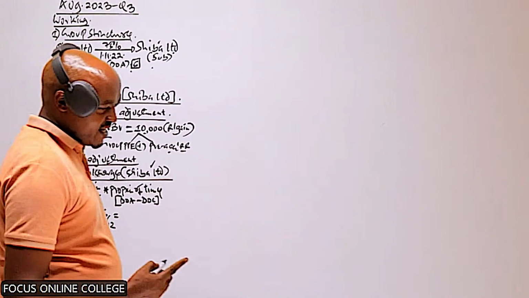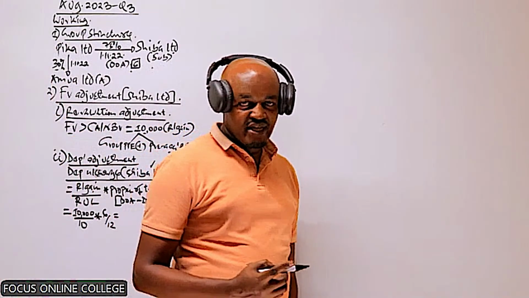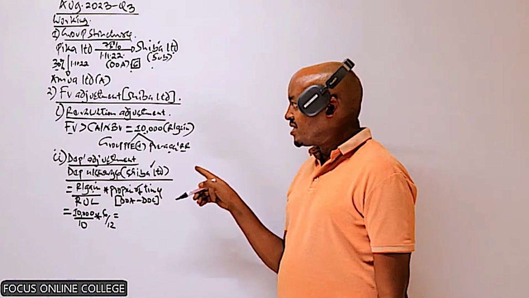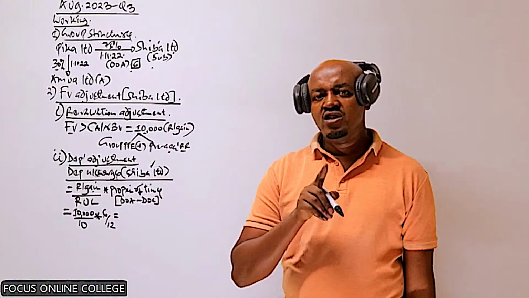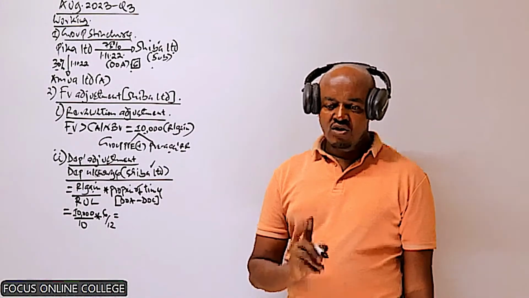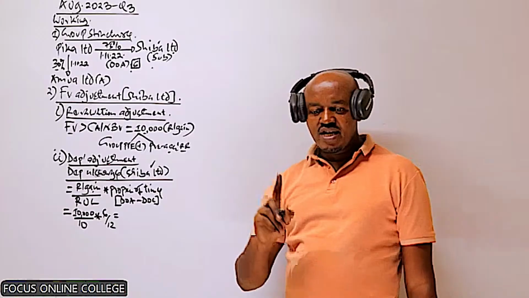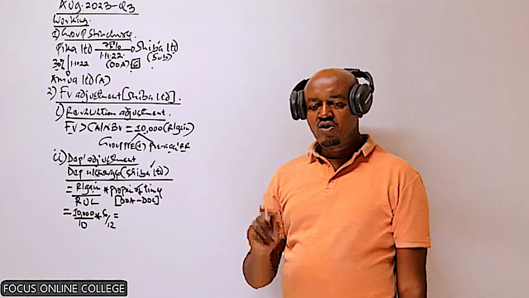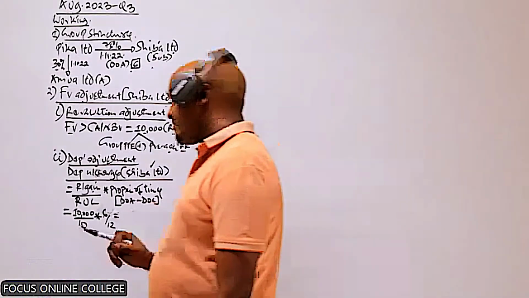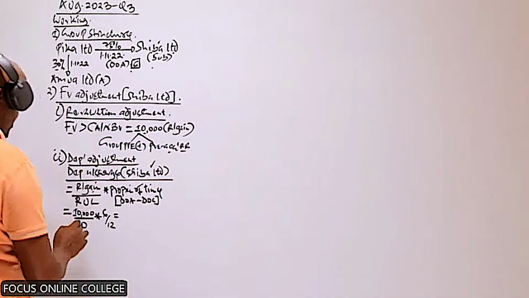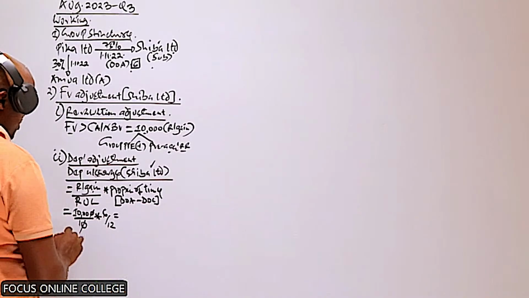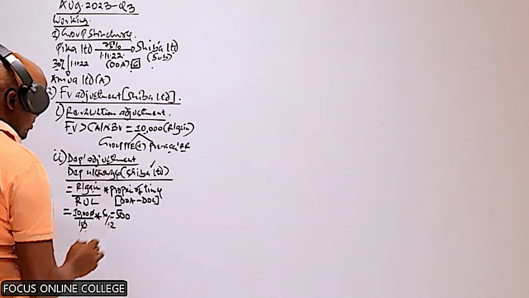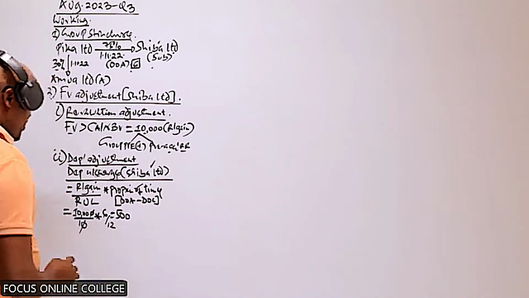Whatever we did in the other question is just the same. And basically, this is an adjustment you'll come across in all group account questions. You'll be told that the subsidiary company, on the date it was acquired, revalued the asset. You must be able to record the adjustment you make as far as that is concerned. So this will give us 1,000. A half of that is 500. I hope you're getting 500.